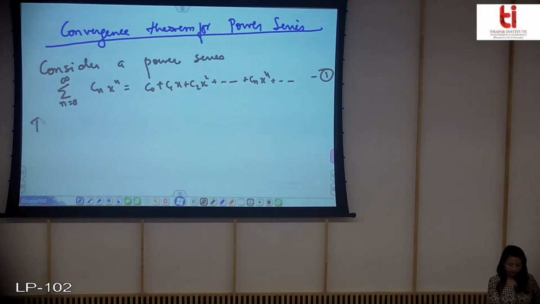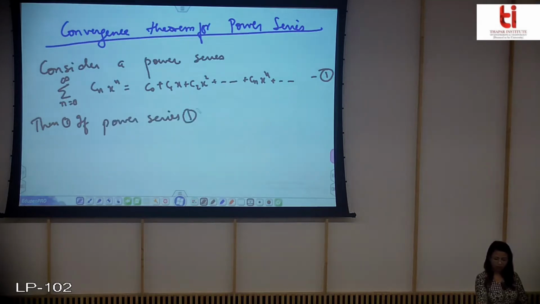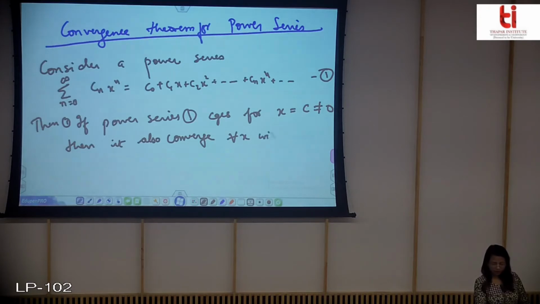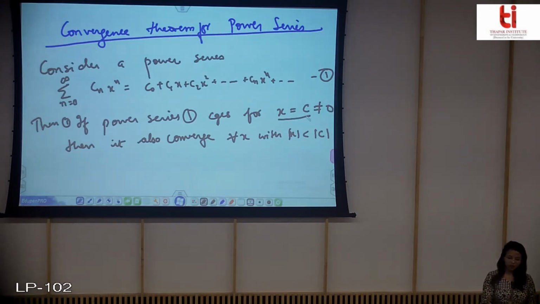Then if this power series converges for x is equal to c, which is not equal to 0, then it will also converge for every x with mod of x less than mod of c. That means that if it converges at c, then for all x with smaller magnitude, it will also converge.